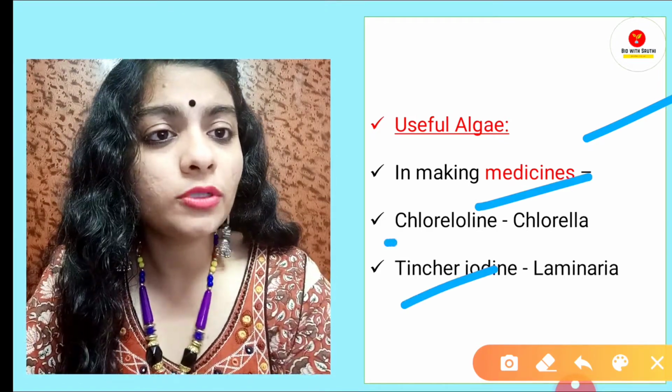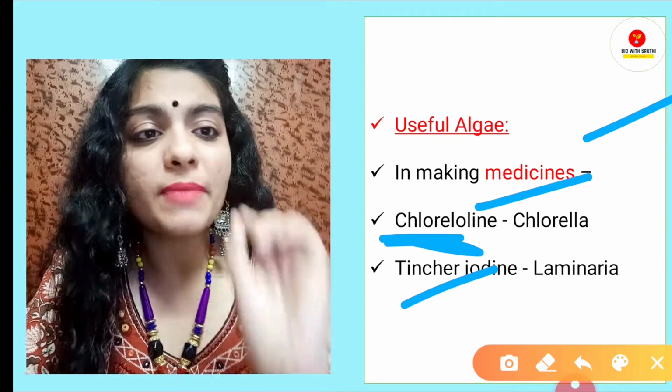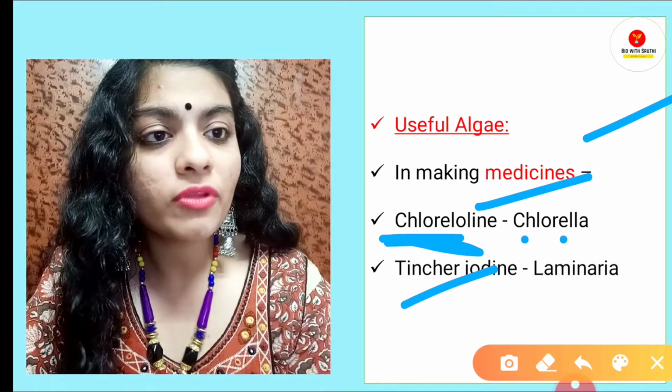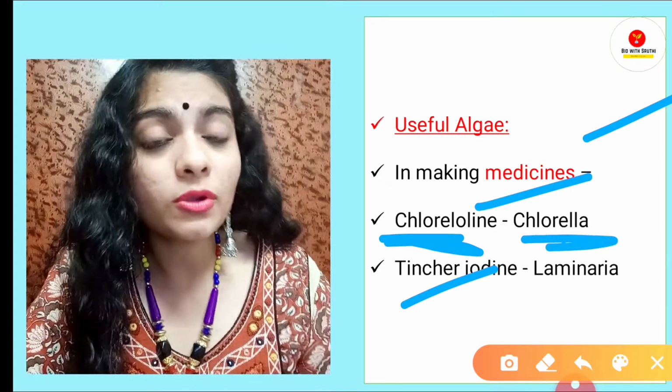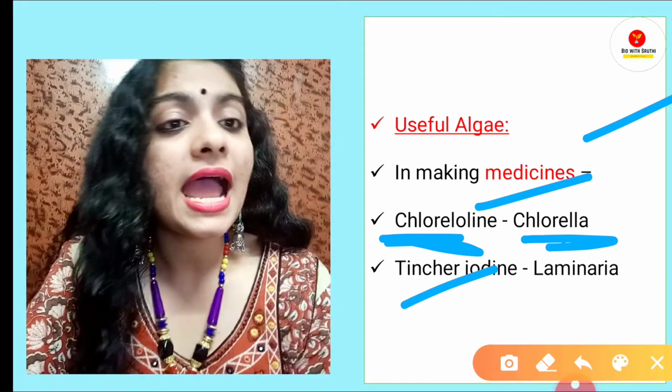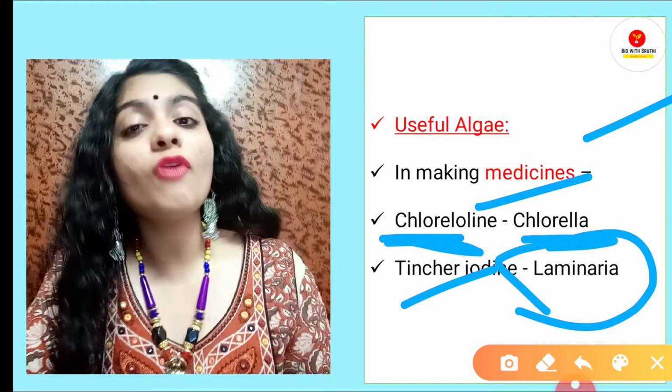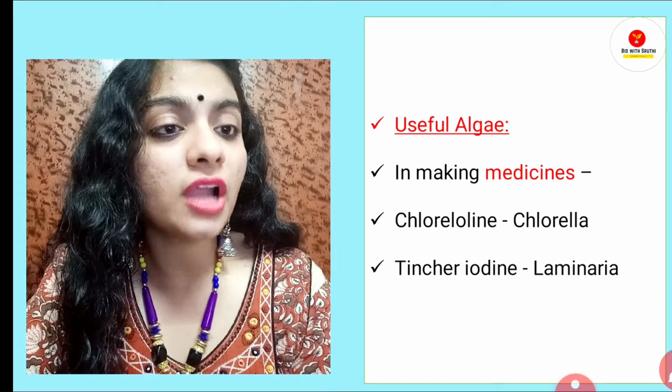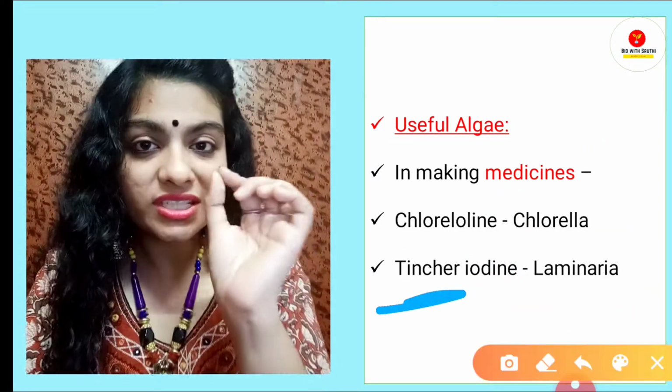See, if I speak about chlorelolin, chlorelolin is a medicine that is obtained from chlorella. So by the term itself you can understand chlorella, chlorelolin. And from laminaria, we have already discussed this, we get tincture iodine. Tincture iodine, guys, what is tincture iodine?